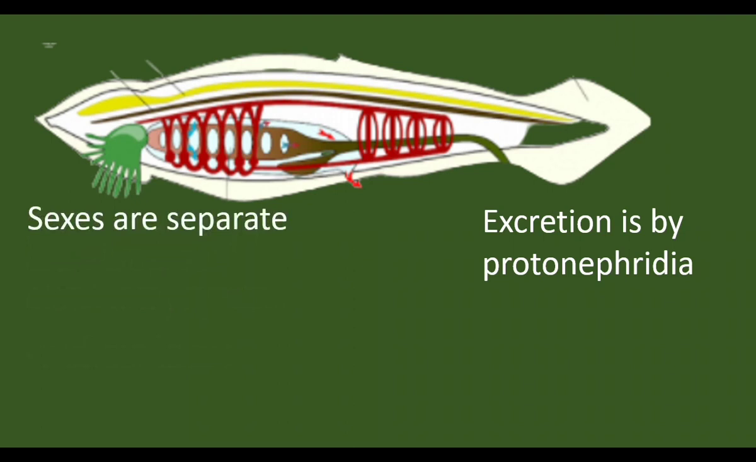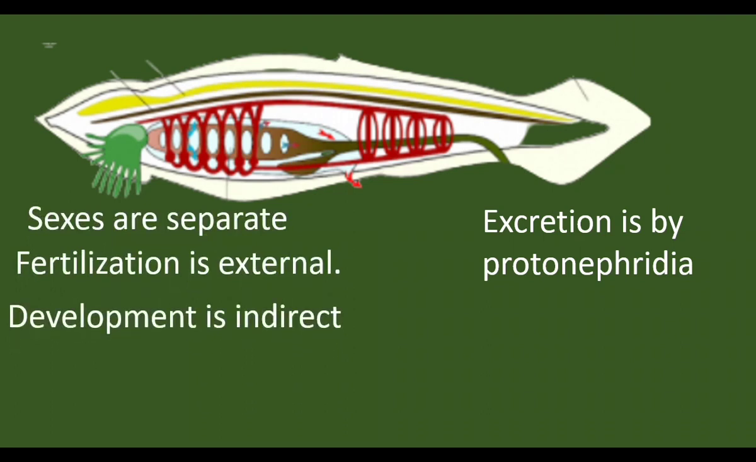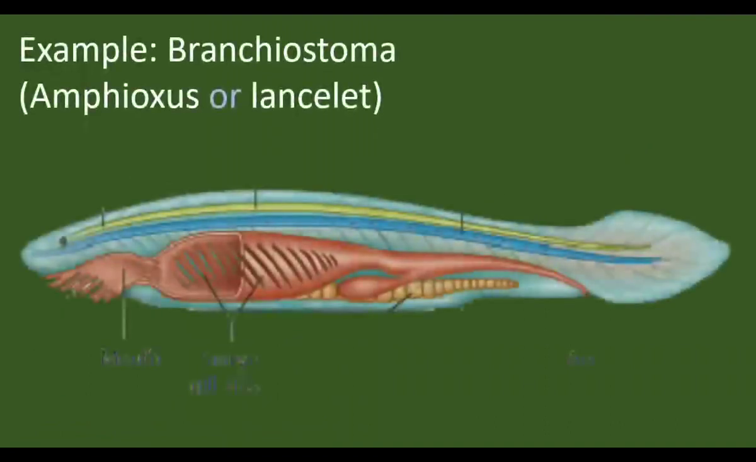There are separate male and female individuals. Fertilization takes place in water. Development is indirect. Here also a larval form is there. The larval form is a free swimming larva. Examples: Branchiostoma. The common name is Amphioxus or lancelet. Cephalochordates are fish-like small chordates.